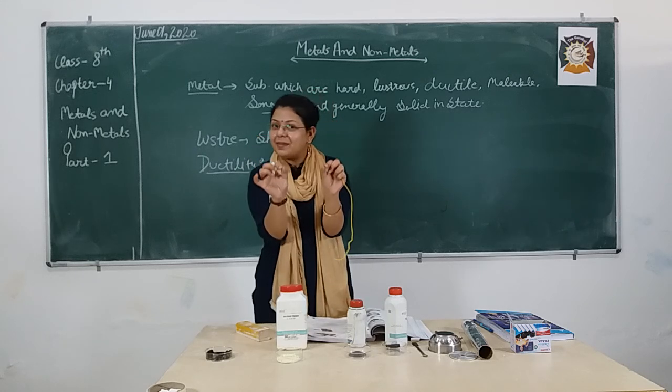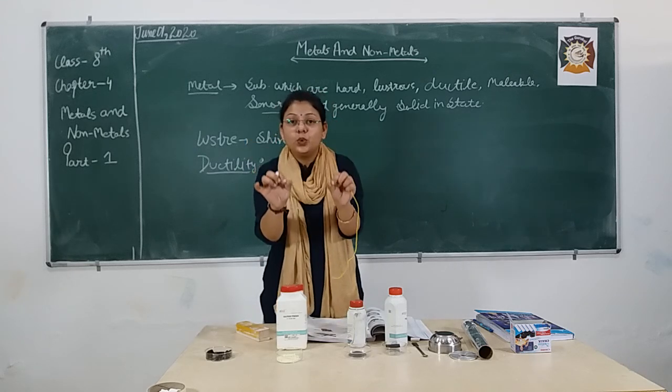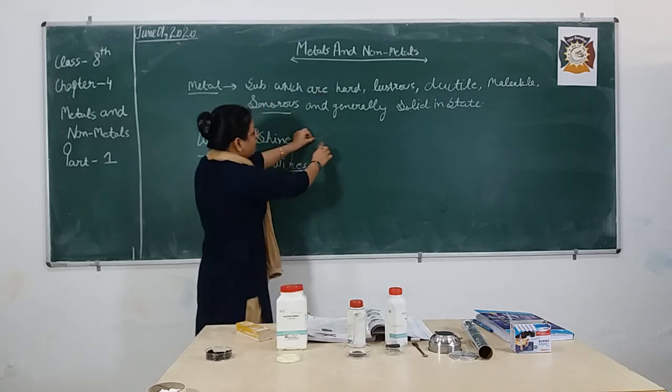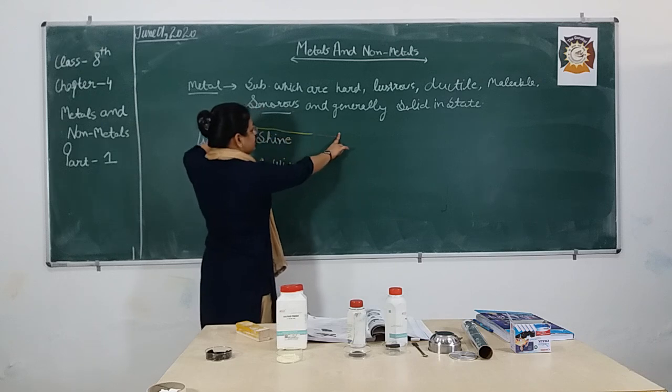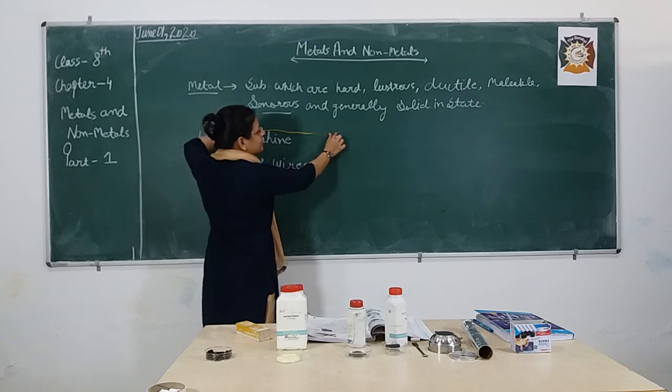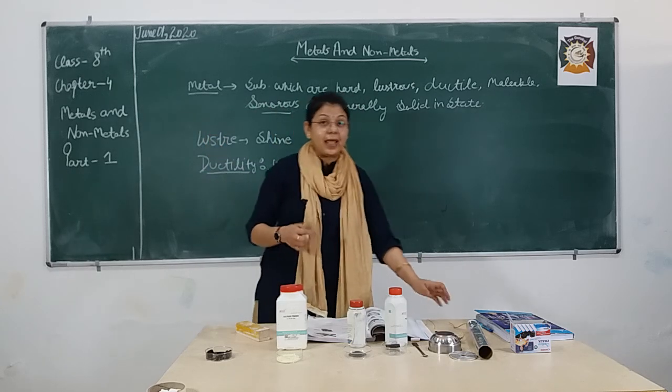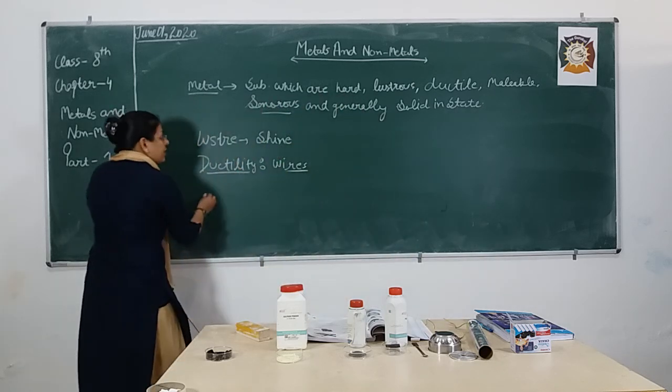So copper is a metal, and I am able to change that metal into the form of what, bache? Into the form of wire. This wire has a rubber coating to prevent electrical shock, and this is the copper wire, as you can see clearly. So copper is ductile because we are able to convert it into wire form.